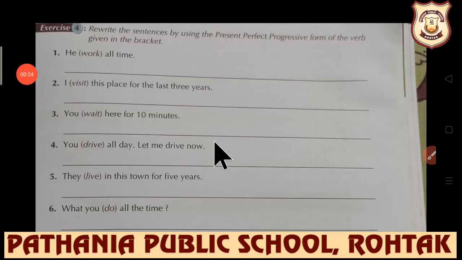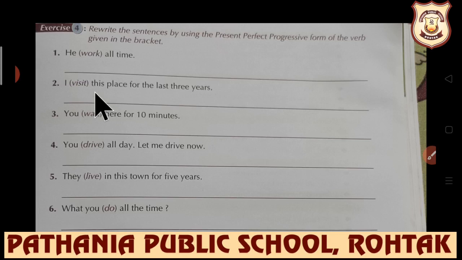Further we have exercise number 4. Use present perfect progressive tense in the following sentences. He (work) all time. Present perfect progressive means has, have plus been plus first form plus ing. So he has been working all time. I have been visiting. You have been waiting. In this way this exercise can be completed.